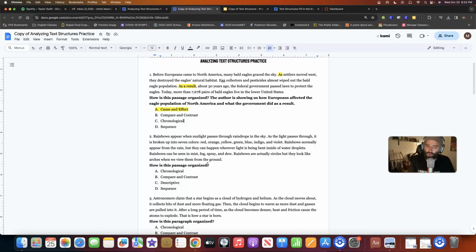So our second one: Rainbows appear when sunlight passes through raindrops in the sky. As the light passes through, it is broken up into 7 colors: red, orange, yellow, green, blue, indigo, and violet.